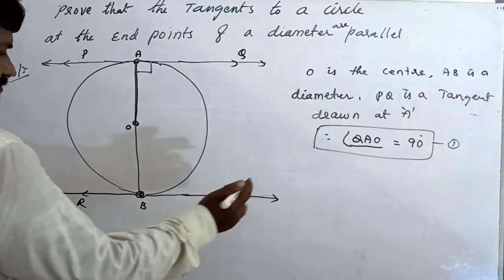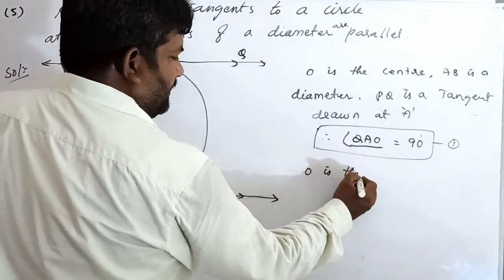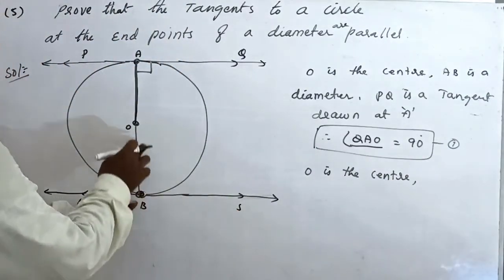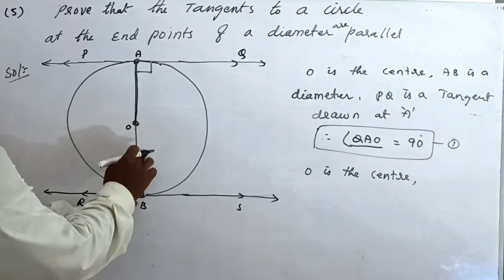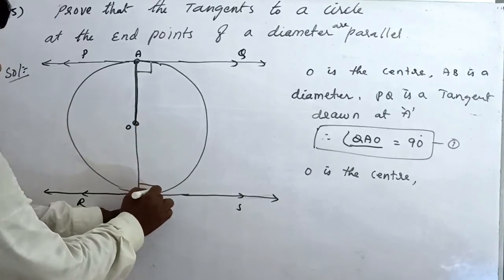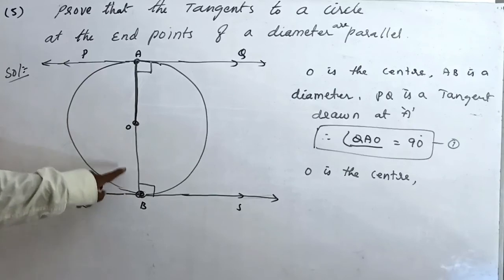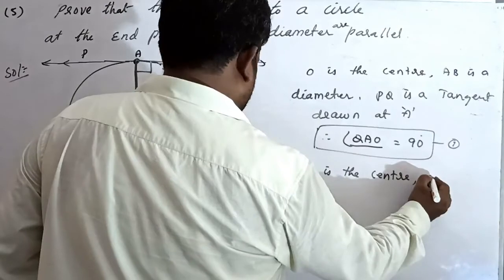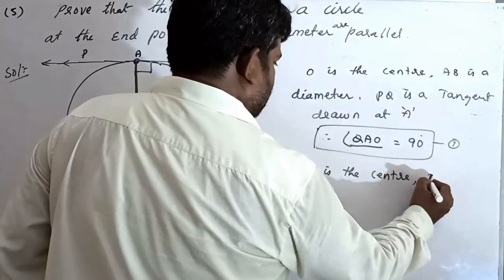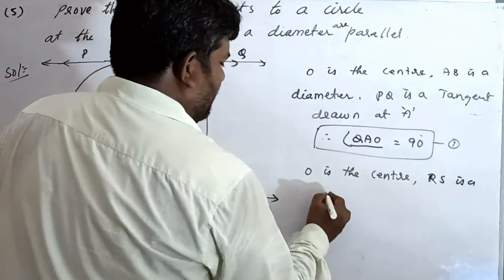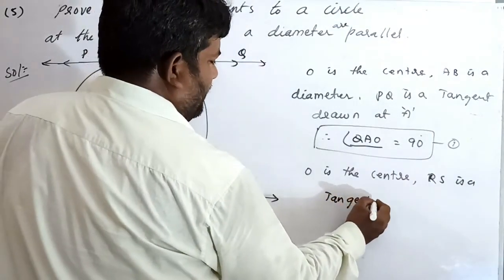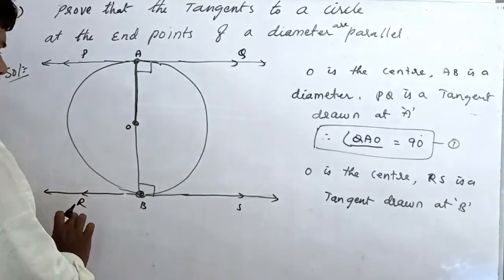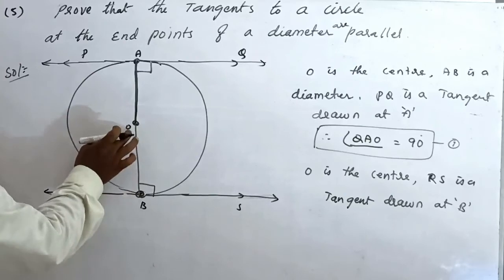Similarly for RS, O is the center, and OB is a radius. RS is a tangent drawn at B. RS and OB are at the point of contact.